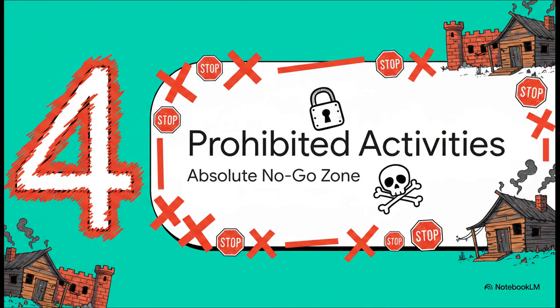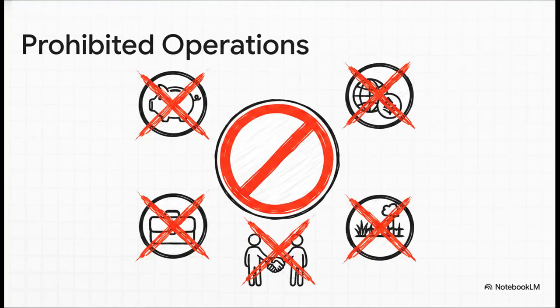Finally, Section 4, Strictly Prohibited Activities, the absolute no-go zone. Regulation 16 outlines all the activities that are strictly off-limits. Engaging in any of these is essentially like building an illegal, highly volatile extension onto your perfectly compliant fortress. Let's run through these quickly because it's a hard no for all of them. A non-deposit-taking SACO absolutely cannot run a deposit-taking business. You are fully barred from foreign trade operations and dealing in cryptocurrencies.